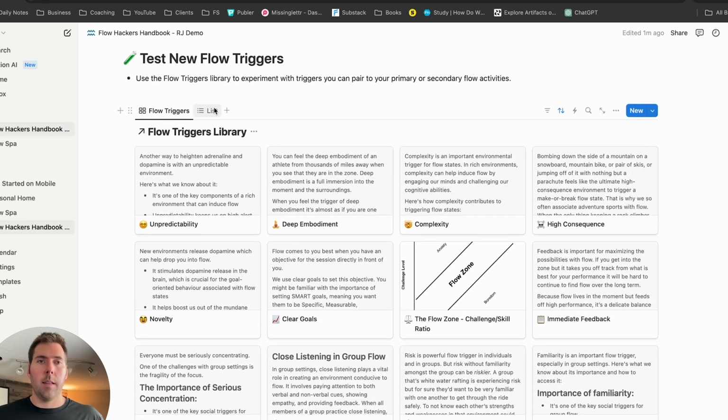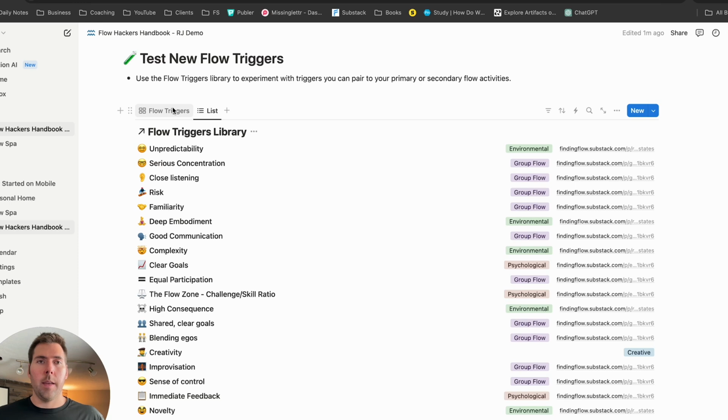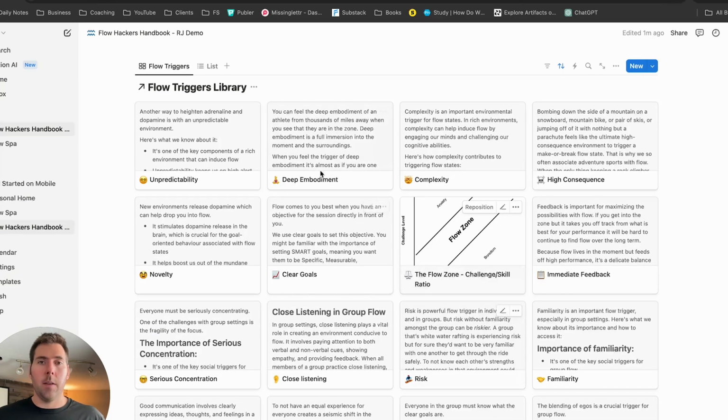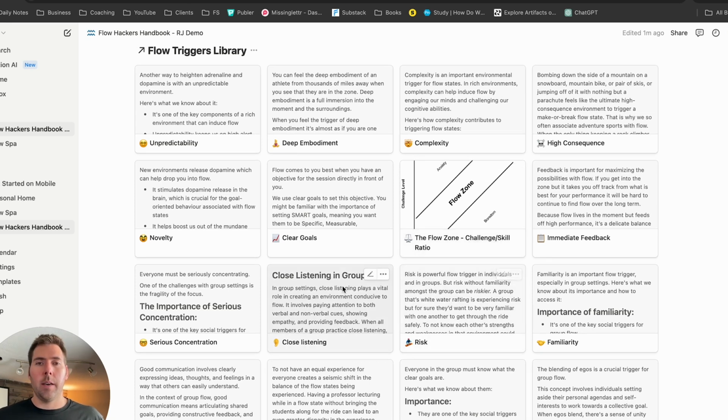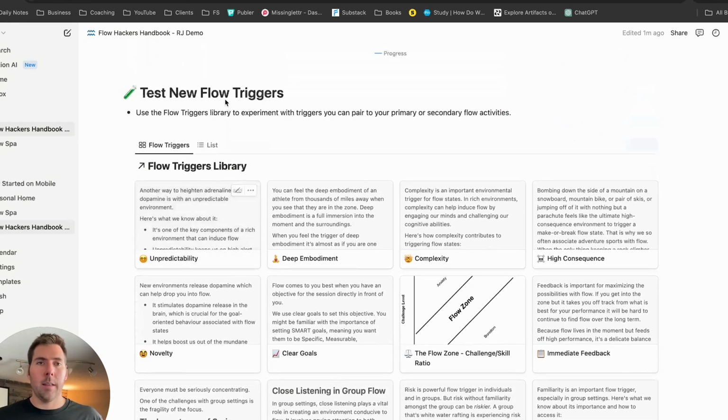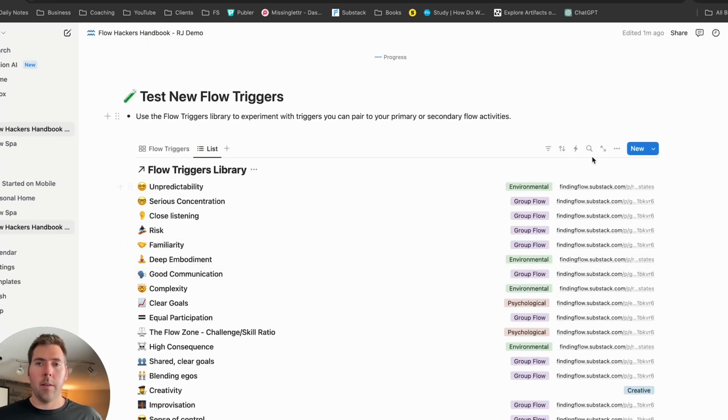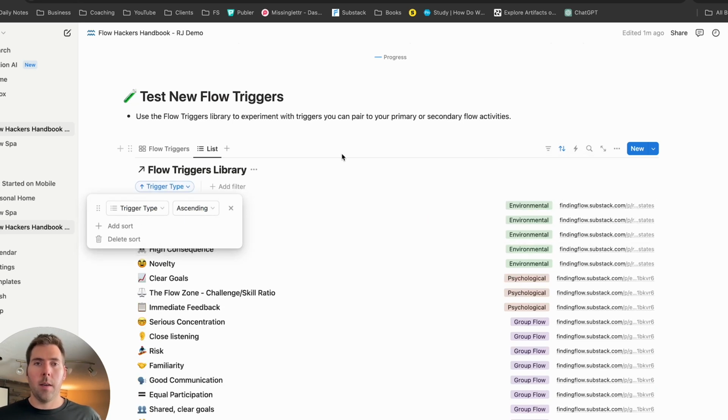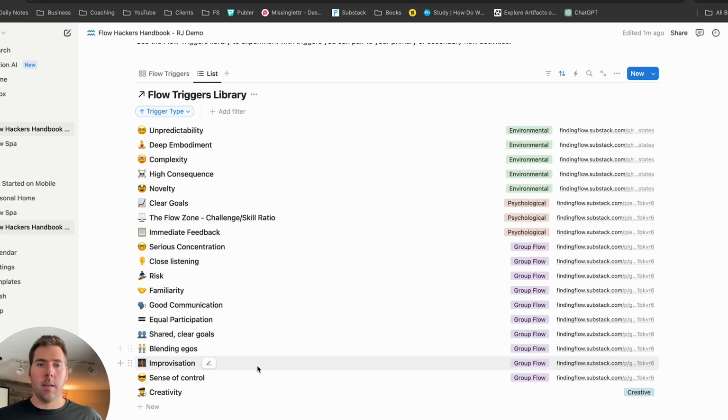You'll also find that there's two different views with the trigger library. So if you like the card layout and you get that reminder or prompt of what's going on in each of them. I also like the list layout, and I usually like to go in and sort it by trigger type so that it's organized with the different flow triggers in their categories.